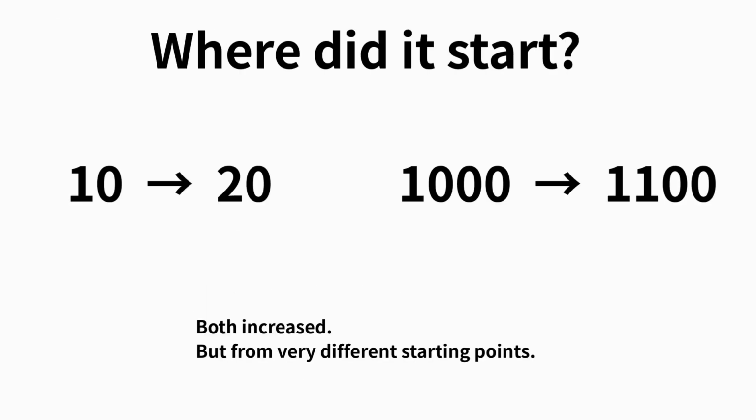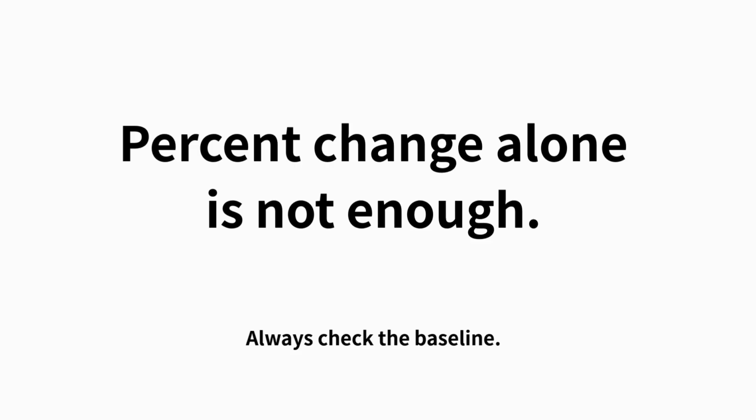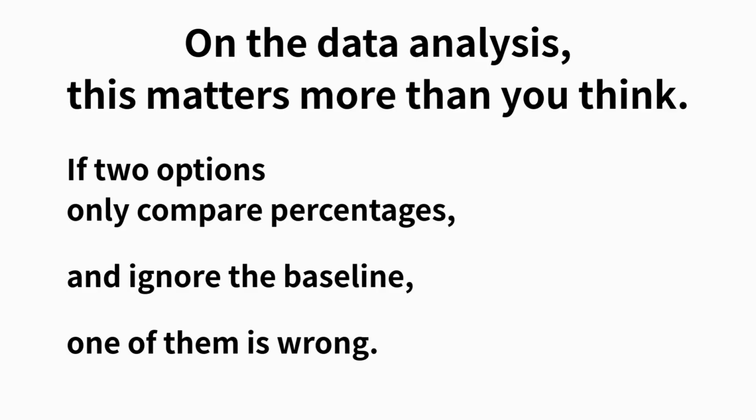Both increased, but notice where each one started, 10 versus 1000. Both show a percentage change. They look similar at first, but the meaning depends on where you start. When you see a percentage change, ask this first, out of how many? Percent change alone is not enough. Ask one more thing. What's the baseline? If two options only compare percentages and ignore the baseline, one of them is wrong.